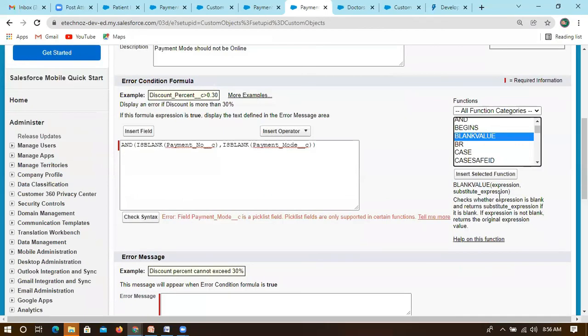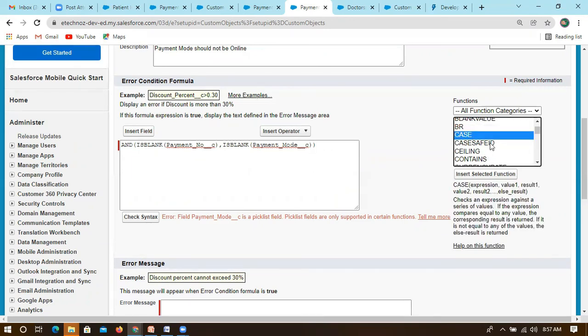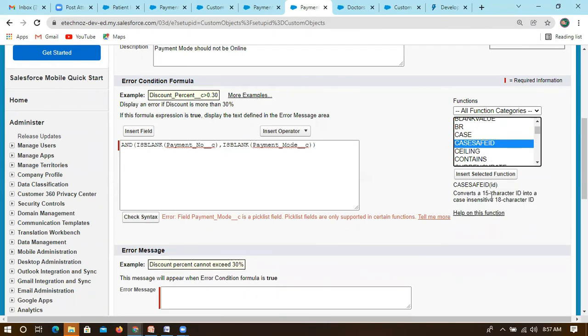And BLANKVALUE checks whether something is blank or not. This is the expression. And BR, mostly we don't use it in validations. BR inserts an HTML break tag within formulas. Then CASESAFEID is something which will be converting.